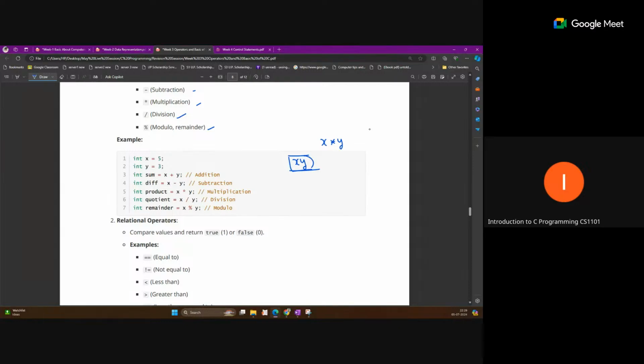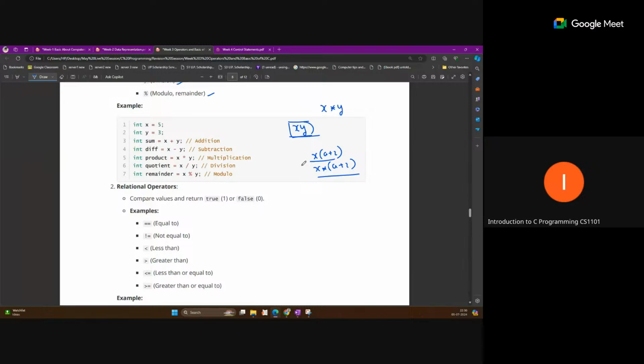If you are also using brackets, still you cannot write like this: x equal to a plus 2 in brackets next to x is wrong. You have to write x into a plus 2. You have to always use the operator. You cannot skip the operator. Just remember these things.